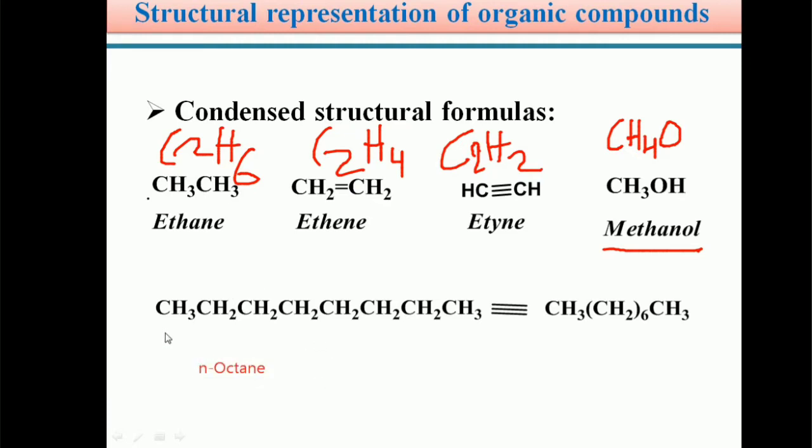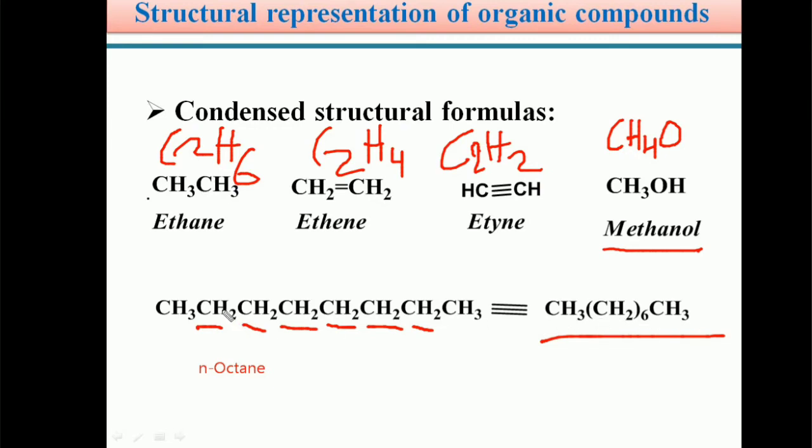Students, in the n-octane molecule, you can see there are a number of similar groups. For example, CH2, CH2, CH2, CH2, CH2, CH2. There are a total of 6 CH2 groups, 6 identical groups present in the octane molecule. In short, this octane molecule can be shown as CH3, CH2, and we write a 6 in subscript. It means in this molecule 6 CH2 are present.